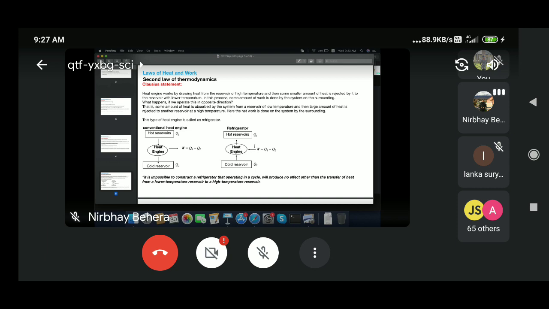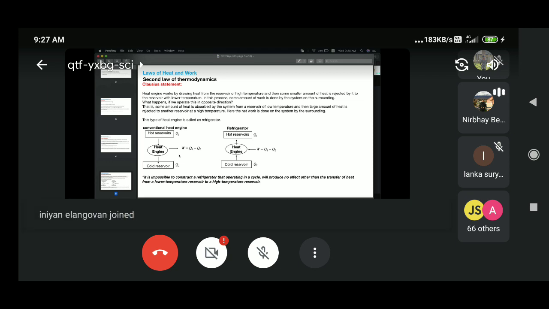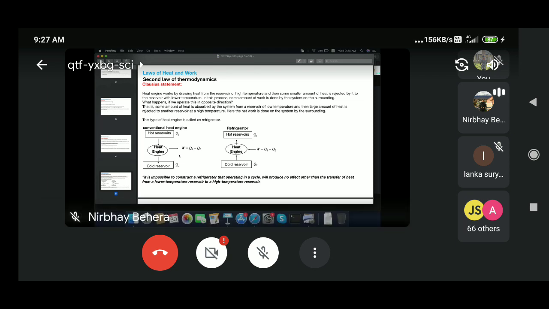That is our conventional heat engine. You can also do that using hydrocarbons like petrol or diesel in an engine. Or let's say in your gas stove you are burning butane gas and getting heat. That is your conventional heat engine.